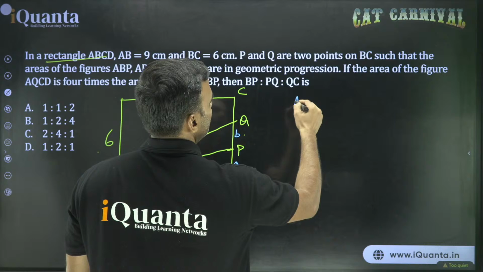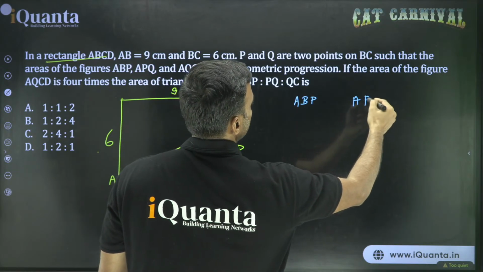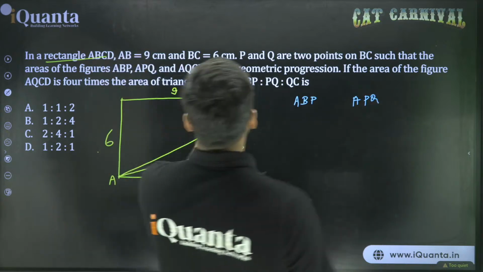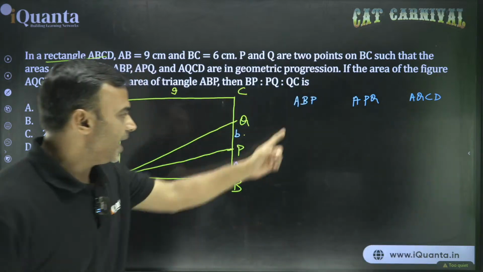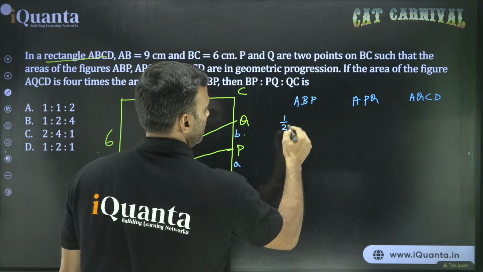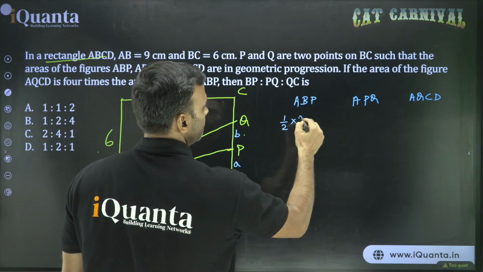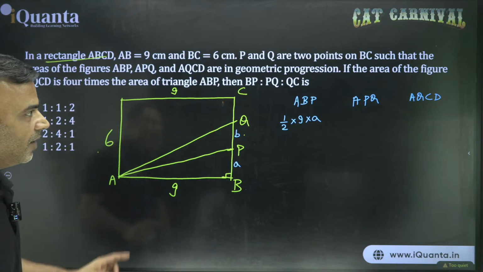Area of ABP, APQ and quadrilateral AQCD. Area of triangle ABP, half base into height. So half 9 into A. Okay. Area of triangle APQ.